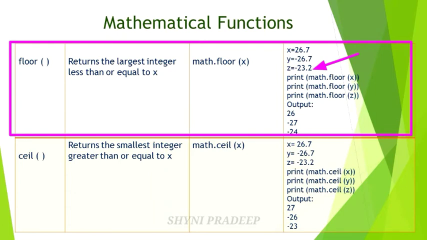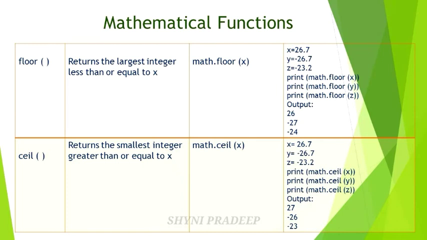Nearest integer values are what? Minus 23 and minus 24. Which one is greater? Minus 23. So you have to take the lesser value, that is minus 24. Okay, so this is the output. In the floor function, you have to find the nearest integer value that should be less than the given value.